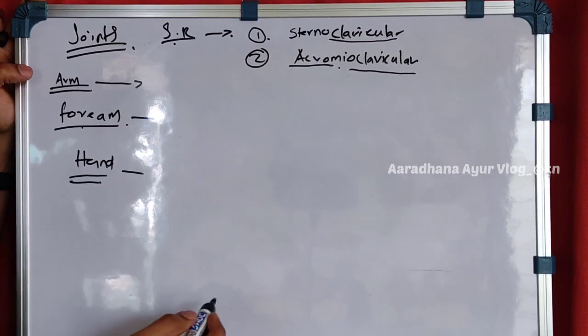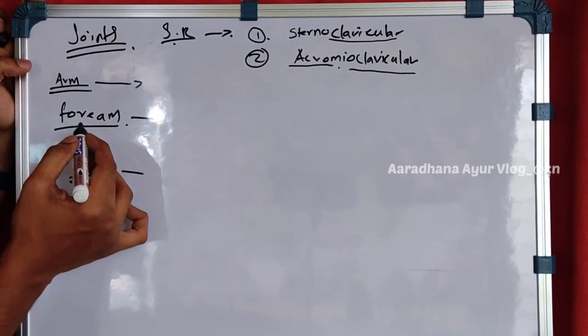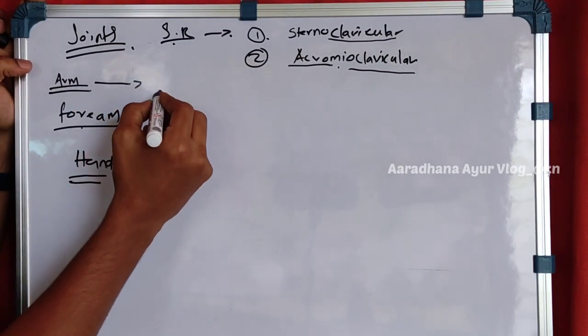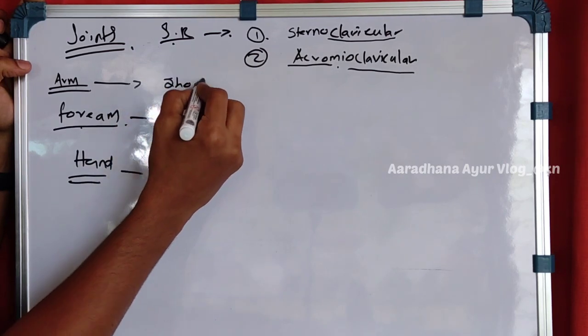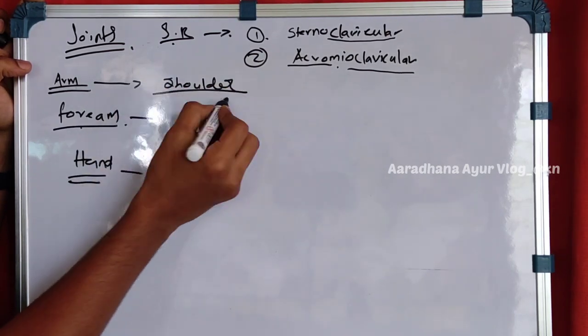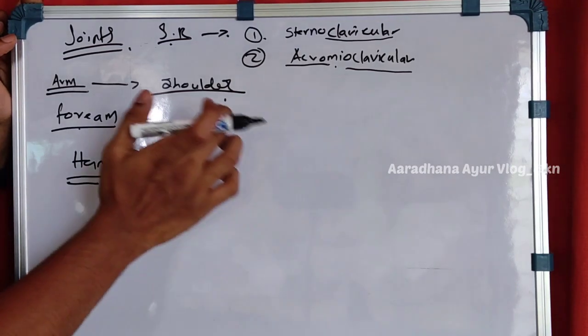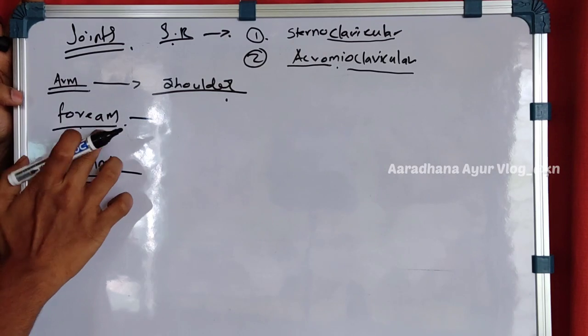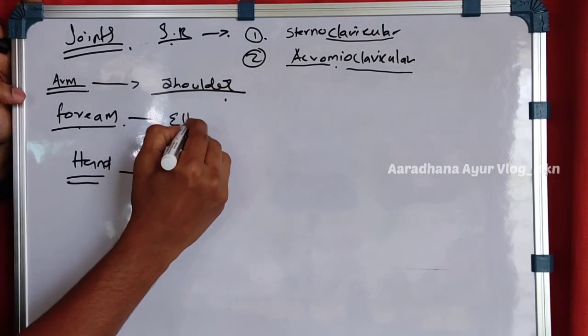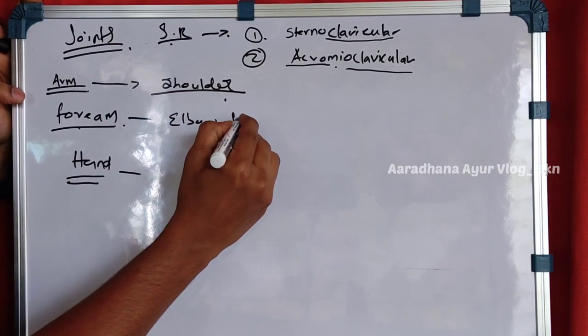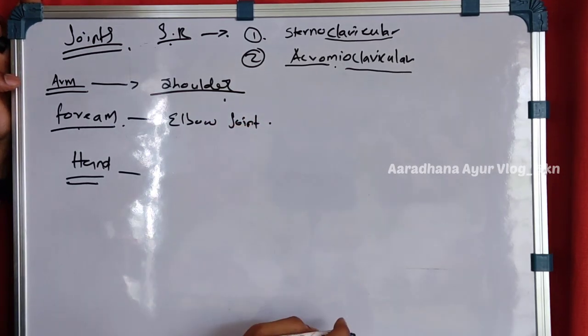And in the arm region it makes the shoulder joint. Everyone will be knowing that joint, shoulder joint. In the arm region, the humerus, clavicle, scapula make this joint. Coming to the forearm region, there is the elbow joint. That also will be familiar to you. You have studied it in the previous classes.